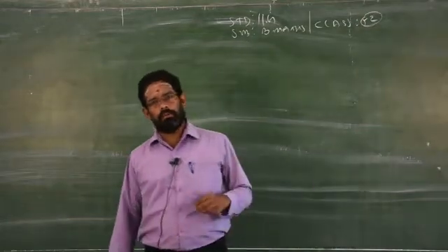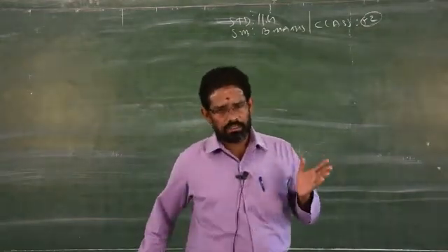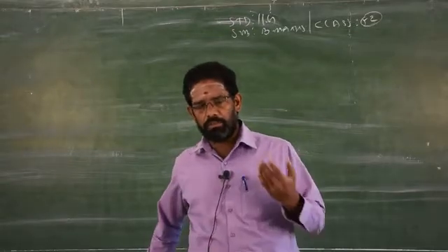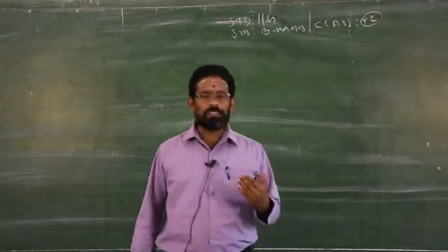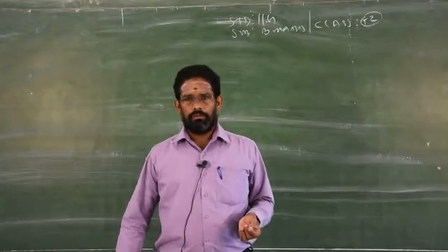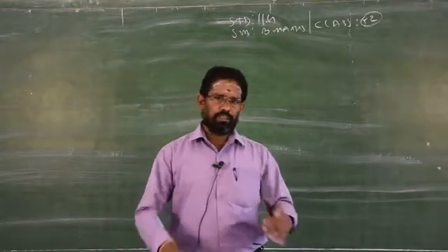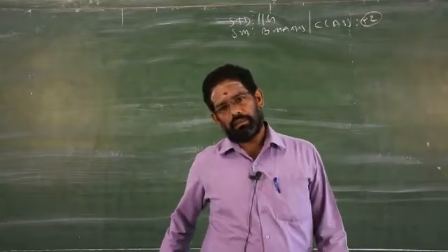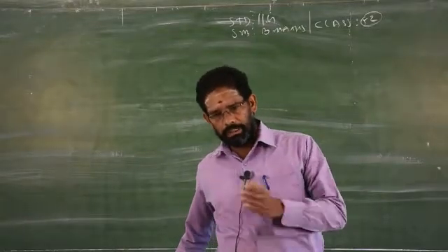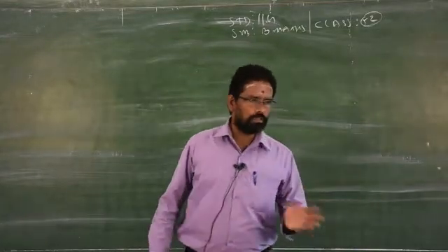Harmonic mean can be used when the distance is constant and it is traveled at different speeds. To cover that 500 kilometer distance, the rate of speed of the car will change depending upon the time.